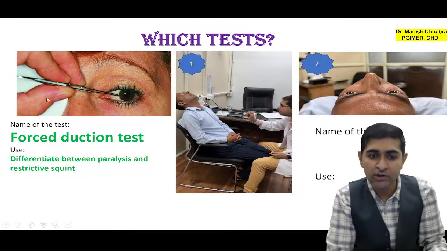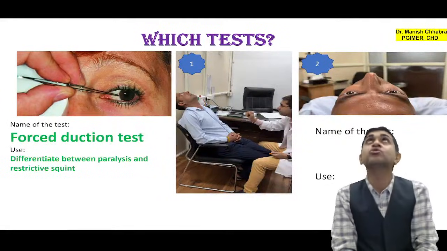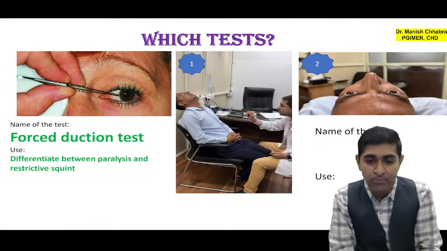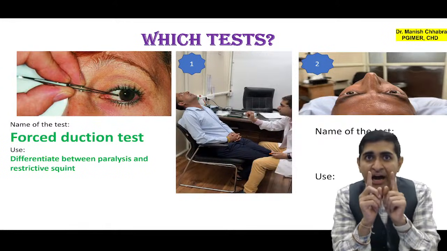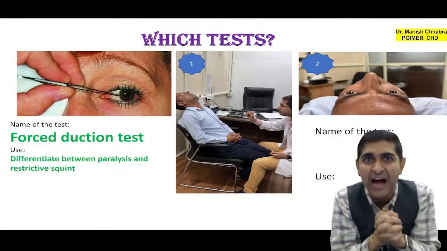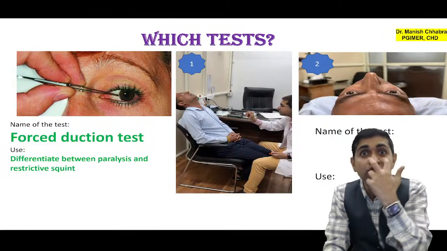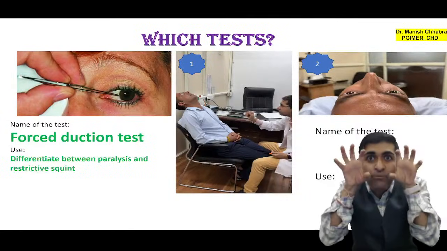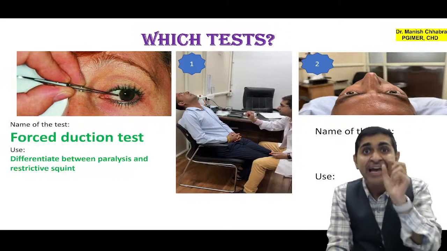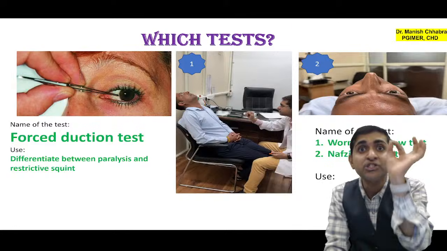Okay, now coming over to the first image. What I am trying to do is ask the patient to look towards the ceiling. On asking the patient to look towards the ceiling, I am looking for the relative position of the eyeball, and that is your qualitative test to check for exophthalmos. Exophthalmos means protrusion of the eyeball. This test is known as your worm's eye view test.